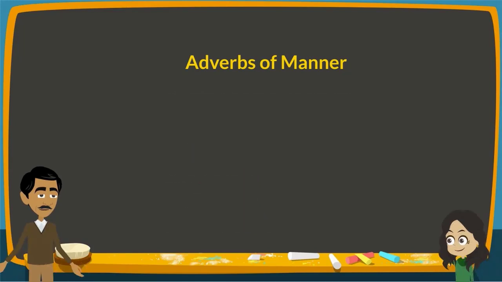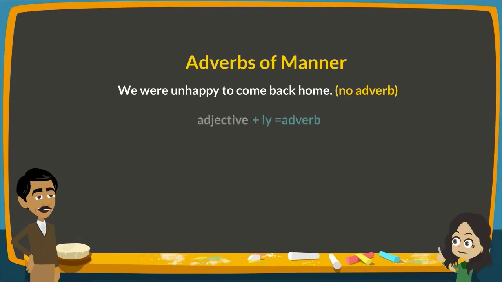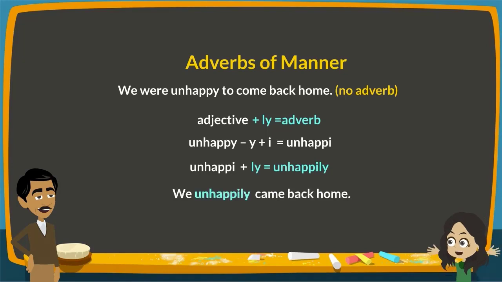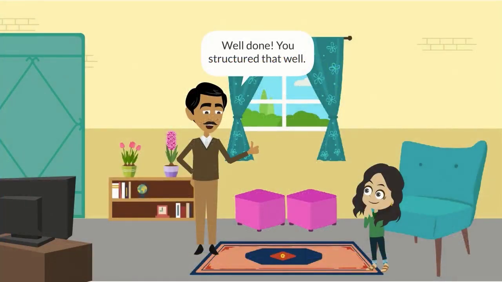How can we change the sentence, we were unhappy to come back home? We change the Y to an I, and then add an L and a Y at the end of the adjective unhappy. Then, place the adverb of manner either before the verb or at the end of the clause. I could either say, we unhappily came back home, or we came back home unhappily. Well done! You structured that well.